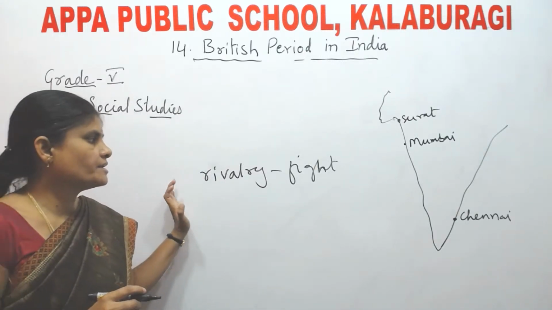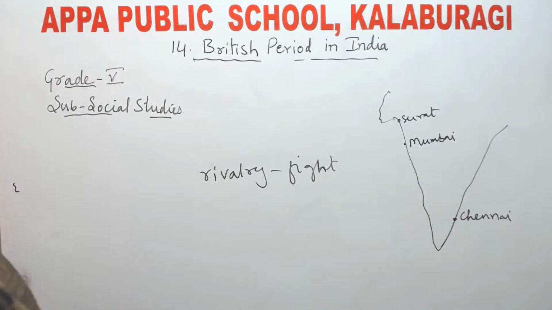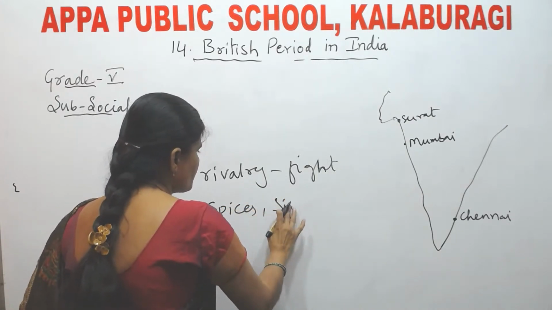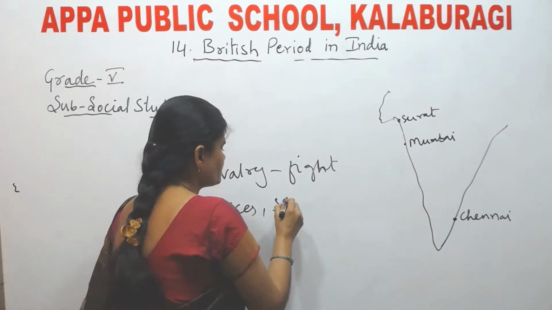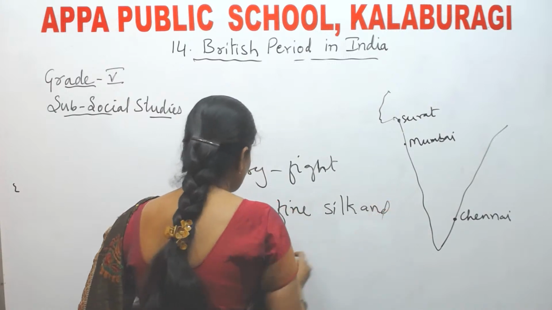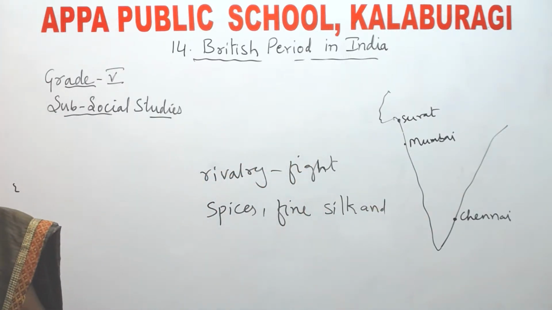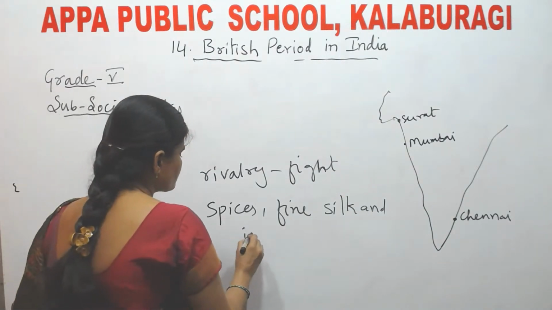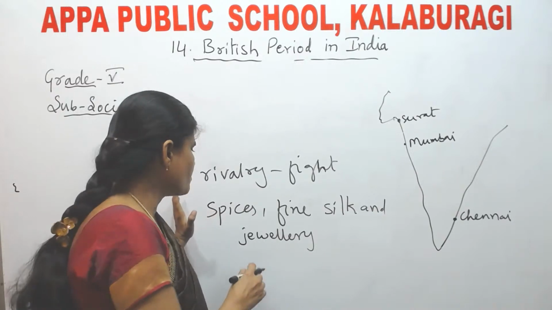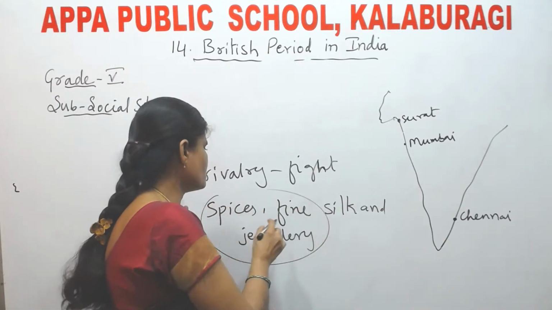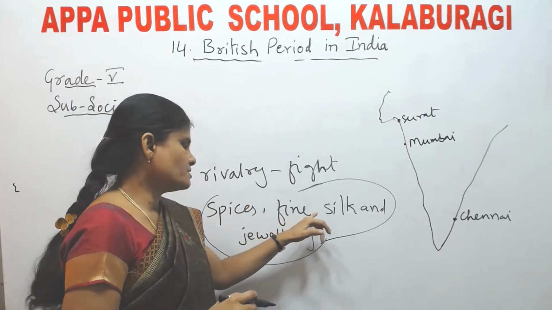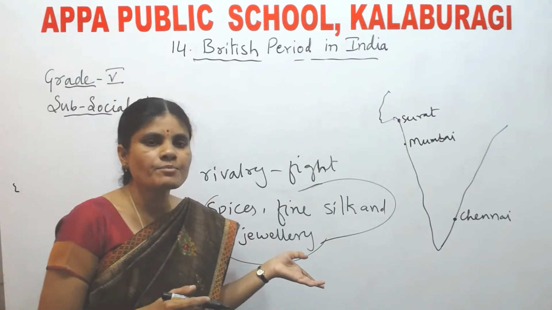Why did they fight? Let us see. The spices, fine silk, and the jewelry produced in India had great demand in the market. These things, spices, fine silk, and jewelry, which are produced in India, had great demand in the Indian markets.